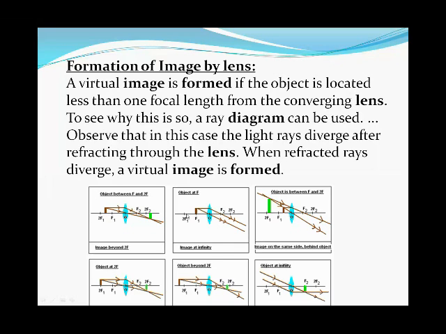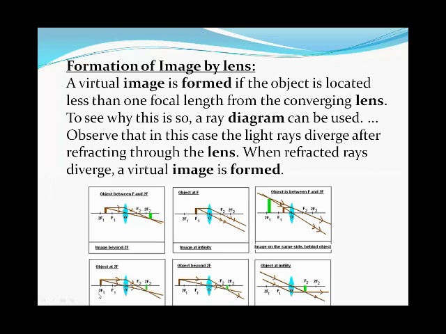The second case is if we place the object on the focus, the image distance will be infinity. Here we are unable to see the image of the object. Now the next one, if the object is very near, or less than the focal length, the image will be formed beyond the screen and it will be virtual and erected.